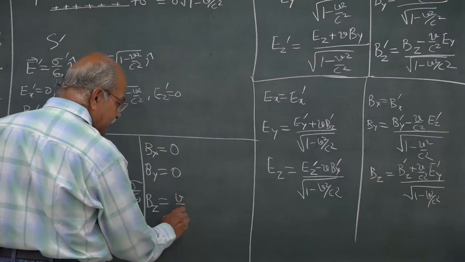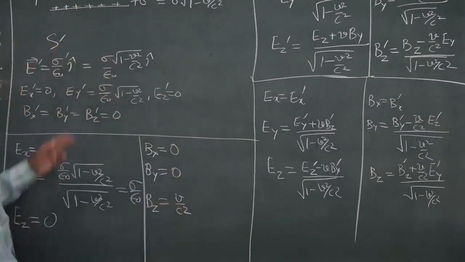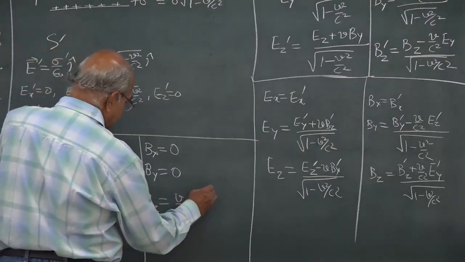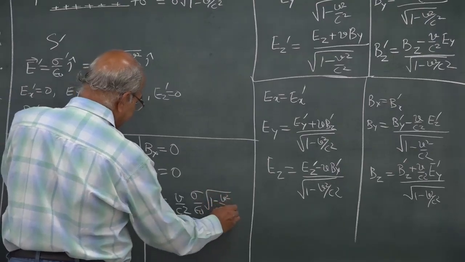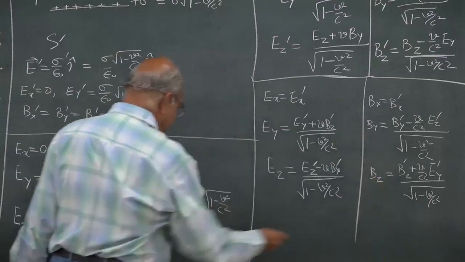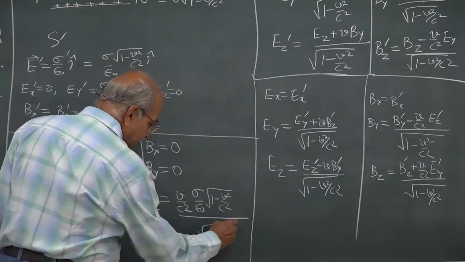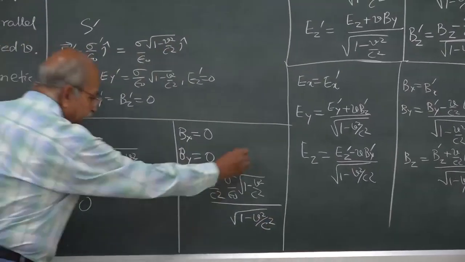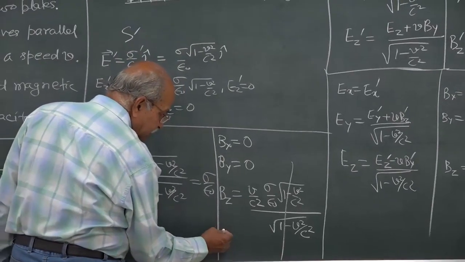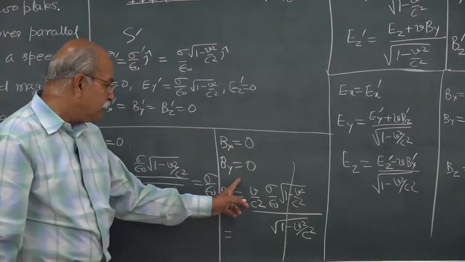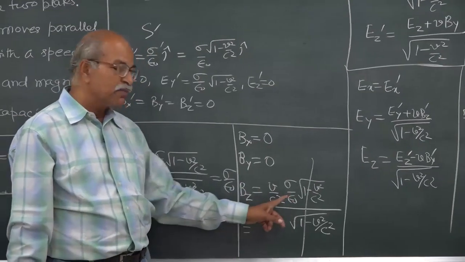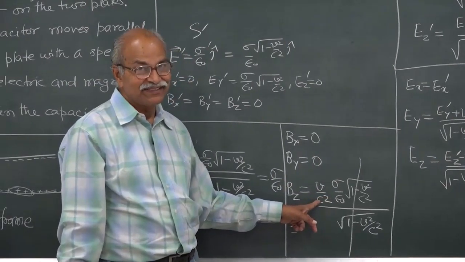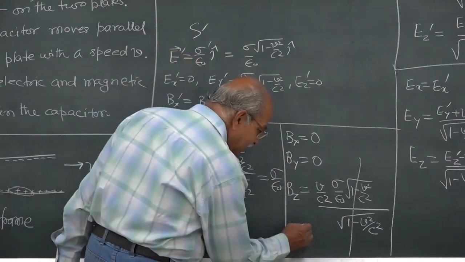Then v by c square, and then Ey prime. Ey prime is sigma by epsilon naught square root 1 minus v square by c square, then divided by square root 1 minus v square by c square. So this cancels out and you have Bz, which is 1 by epsilon naught c square. Do you remember what it is? 1 by epsilon naught c square, that is mu naught. So you can write this as mu naught v sigma.